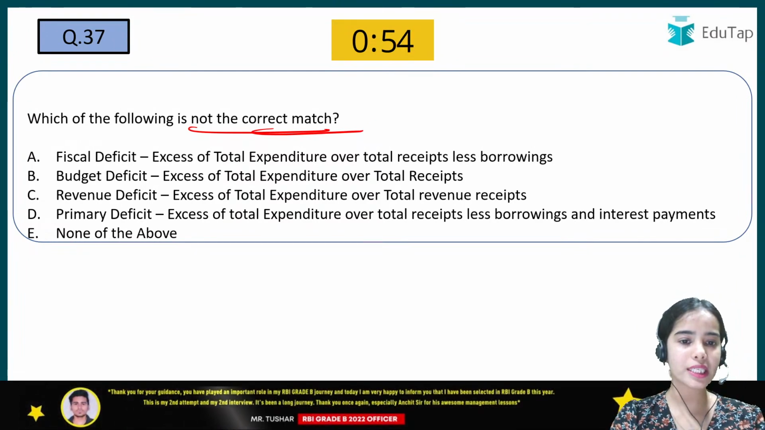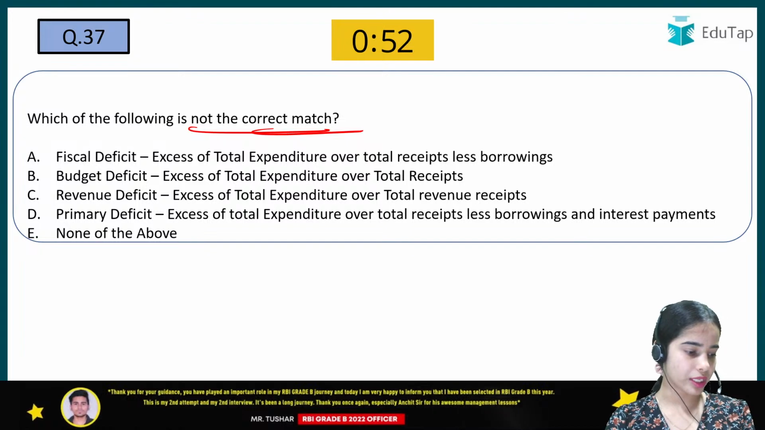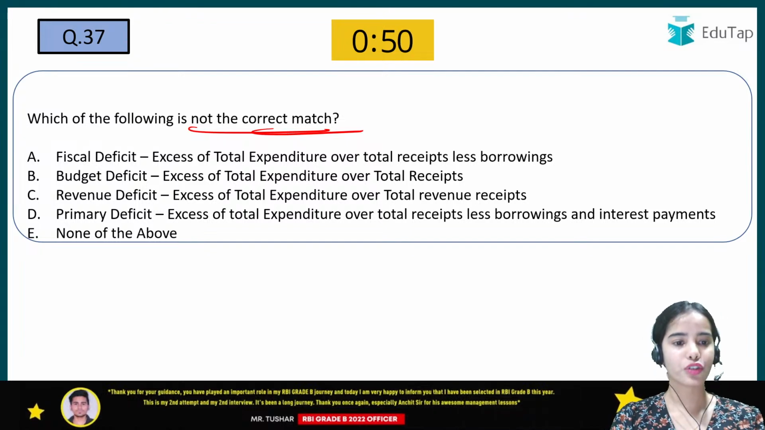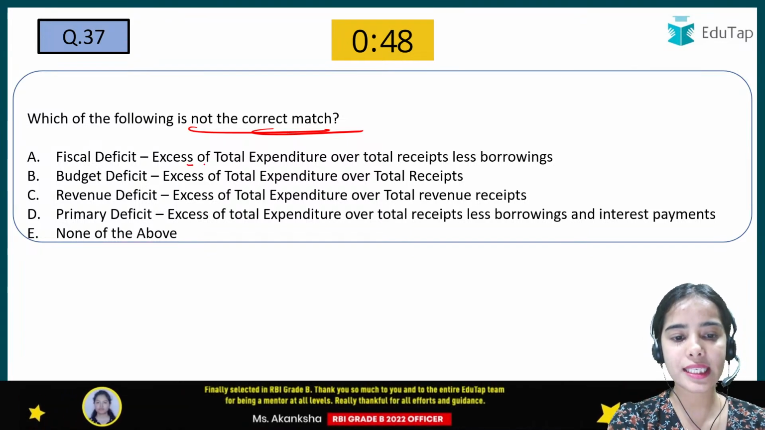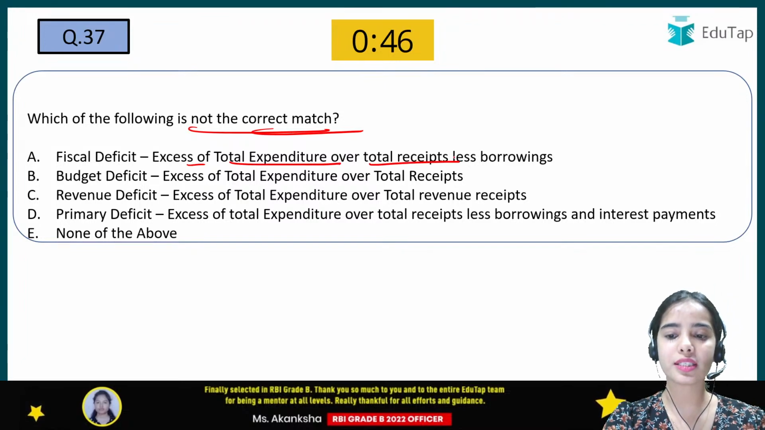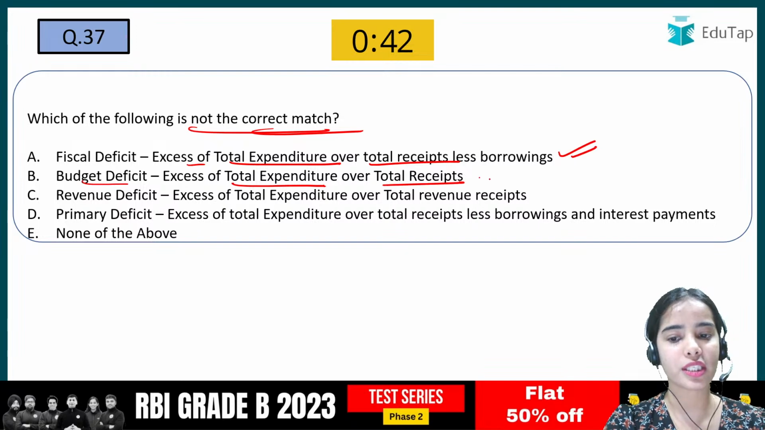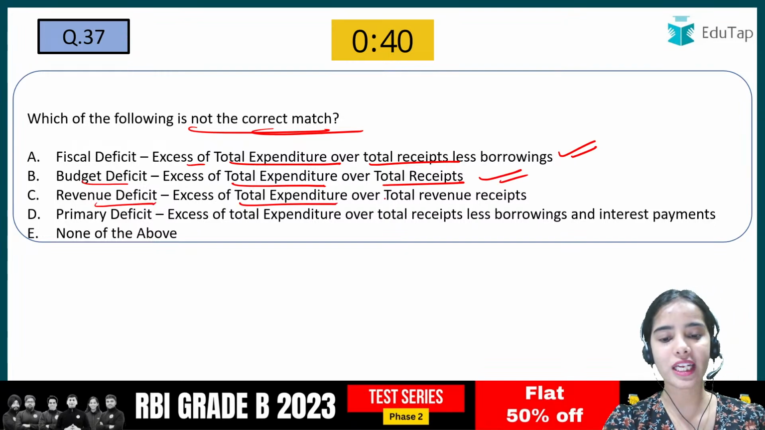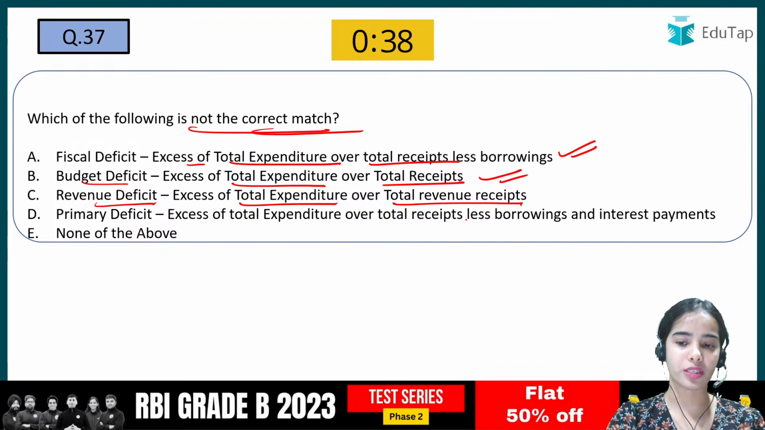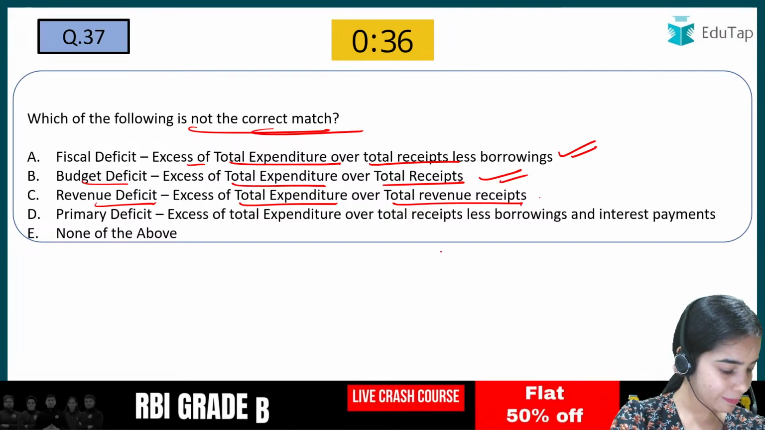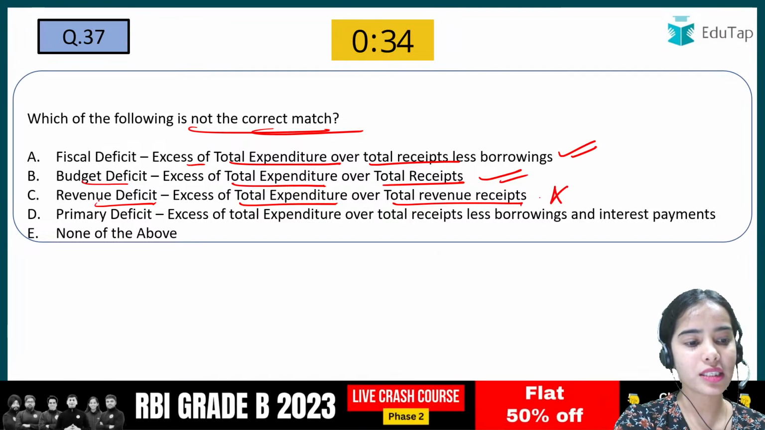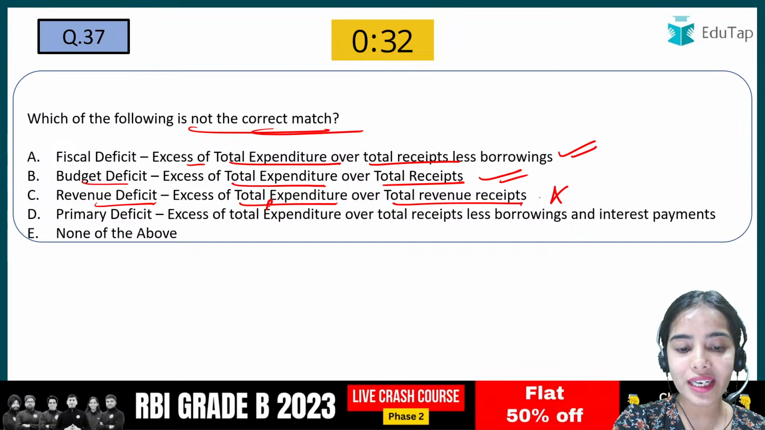Which of the following is not the correct match? That you have to tell. So fiscal deficit means the excess of total expenditure over total receipts less borrowings, correct. Budget deficit, total expenditure over total receipts, correct. Revenue deficit, total expenditure over total revenue receipts. So this is incorrect, because revenue deficit means total revenue expenditure.